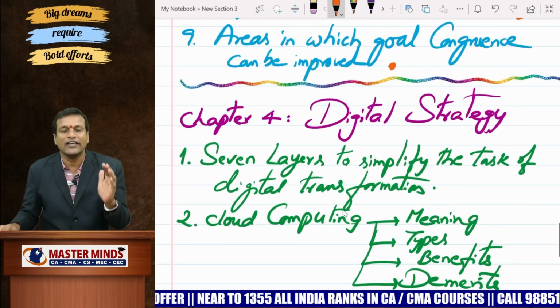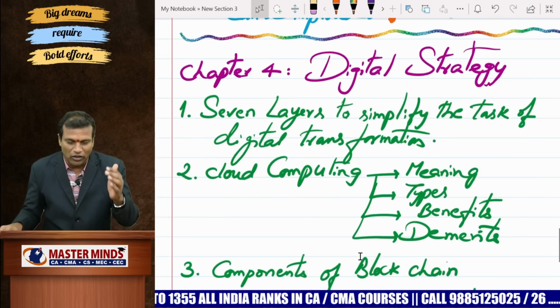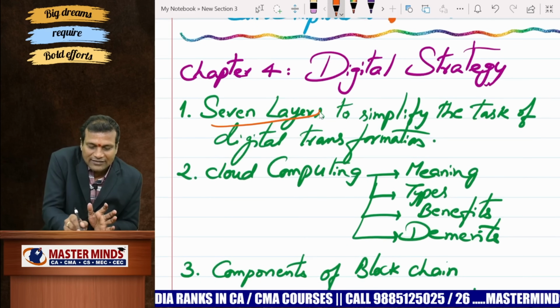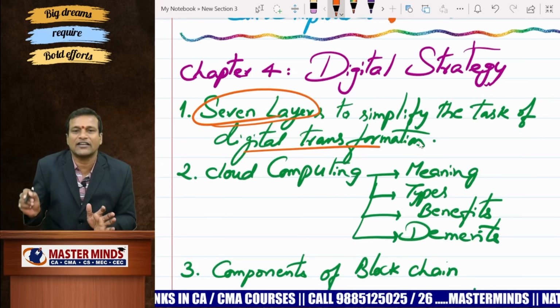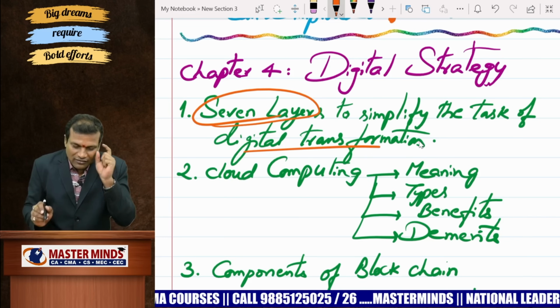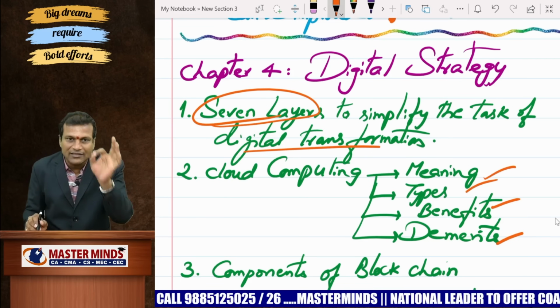Now, please move to chapter 4, an entirely new syllabus. Under the new syllabus, it was introduced called digital strategy. First one, the 7 layers to simplify the task of digital transformation. This is a must read question. Thereafter, cloud computing, meaning, types, benefits, and demerits. This is a must question.